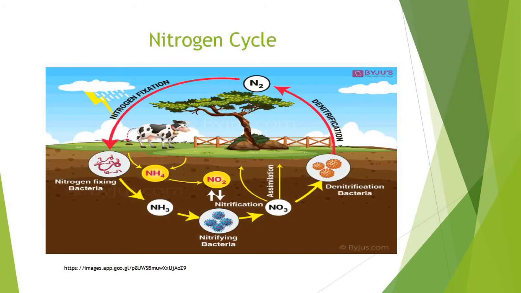Nitrogen cycle. Nitrogen cycle is a biogeochemical process. Nitrogen is converted into many forms, consecutively passing from the atmosphere to the soil to organism and back into the atmosphere. It involves several processes such as nitrogen fixation, nitrification, denitrification, decay, and putrefaction.